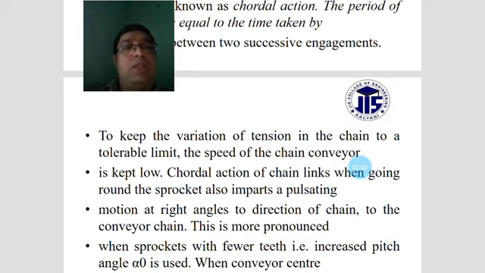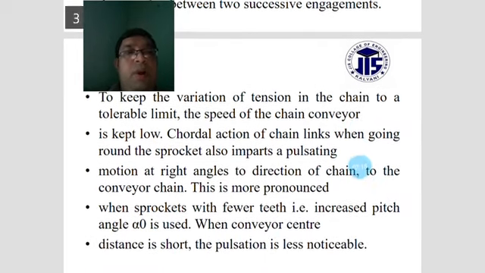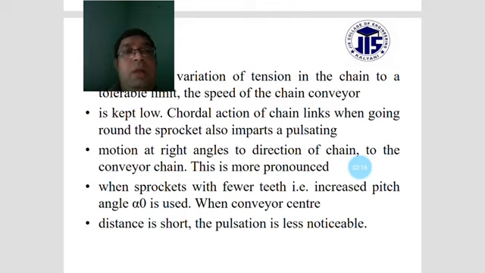The chordal action of the chain when going round the sprockets also imparts a pulsating motion at right angles to the direction of chain travel, and this is more pronounced in dynamic chain conveyors.